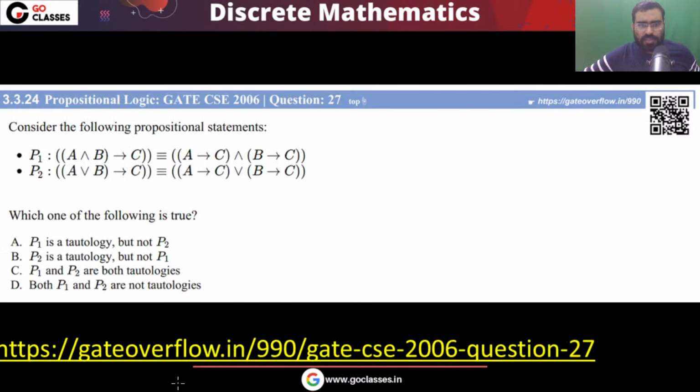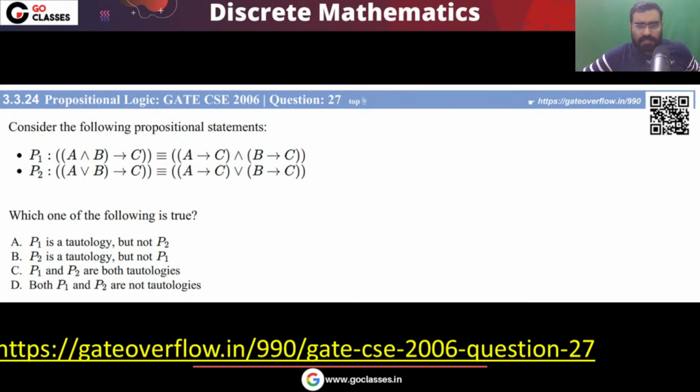Now let's see this question. GATE 2006. The statements P1 and P2 are given to you, and the question is asking which is a tautology. So let's see. What is the best way to solve this question? Like option A, can anyone tell me the best way to solve option A?